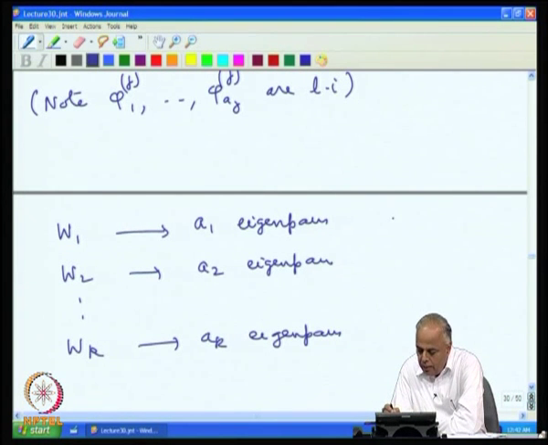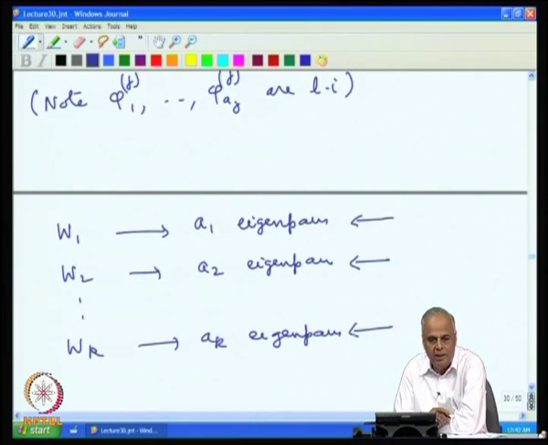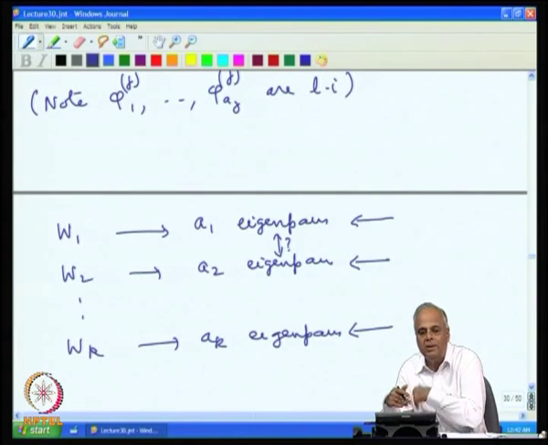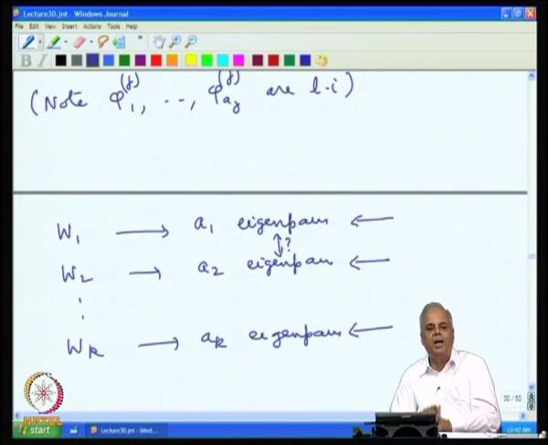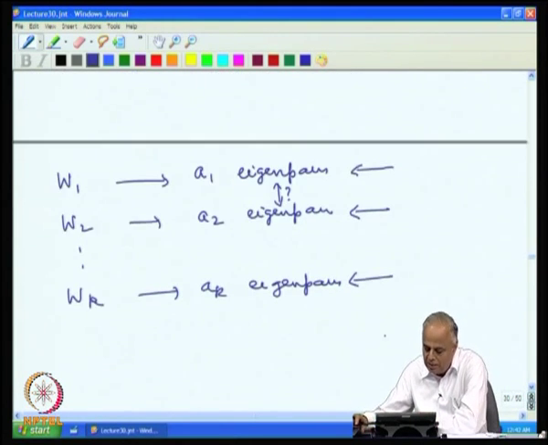Now, the eigenvectors appearing in these eigenpairs are linearly independent, the eigenvectors appearing in these are linearly independent, and in these as well, but we do not know whether the eigenvectors appearing in this and this together are linearly independent. Suppose they are, then we would have got a_1 plus a_2 plus up to a_k, which is n eigenpairs, and we would have had diagonalizability.